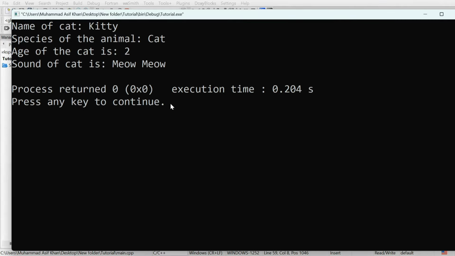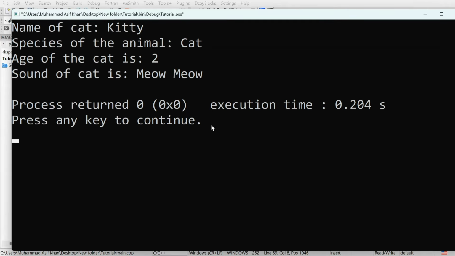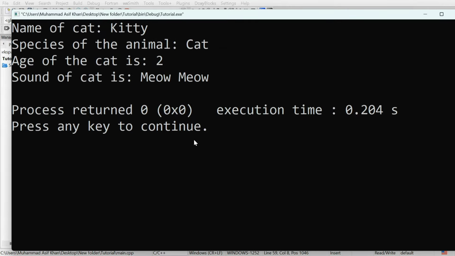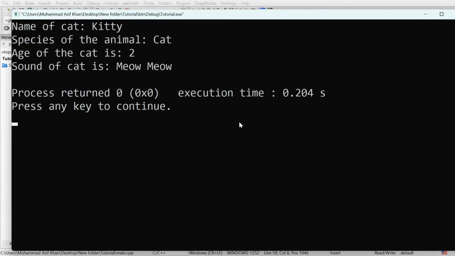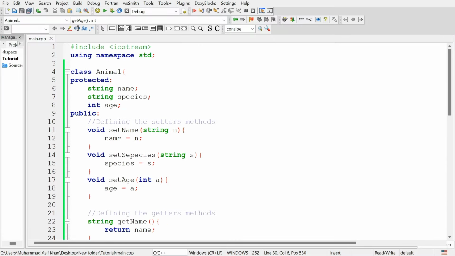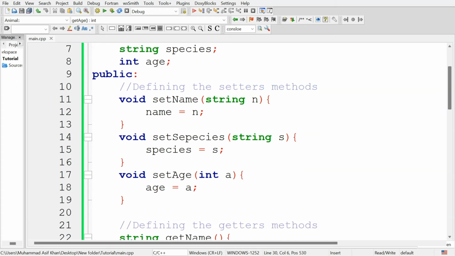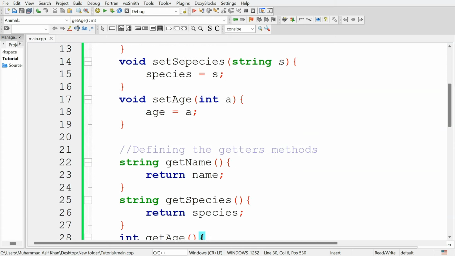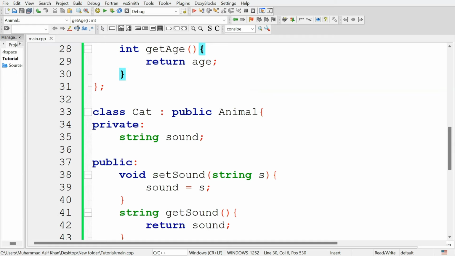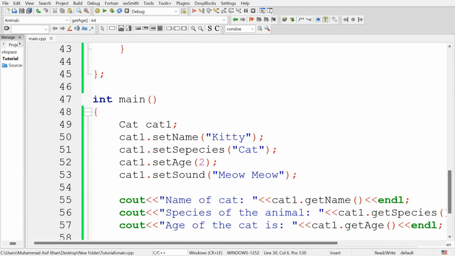And you can see it displayed the name of cat, kitty, species of the animal cat, age of the cat is 2, sound of the cat is meow meow. So in this program we created an animal class containing three protected attributes: name, species and age, and then the getters and setters methods for these attributes. Then we derived a cat class from this animal class that will inherit the attributes and behaviors from the animal class, and we use them to see the working of inheritance in C++.